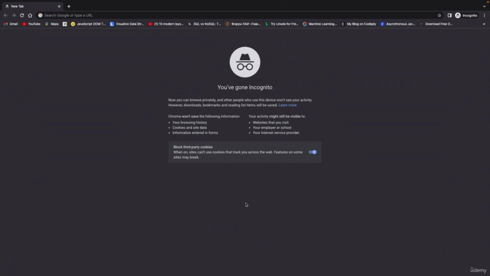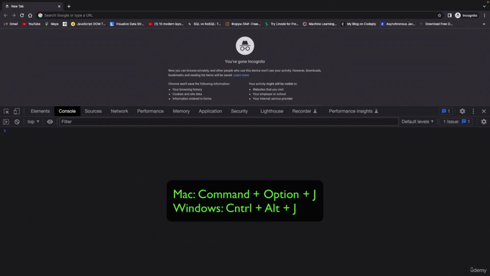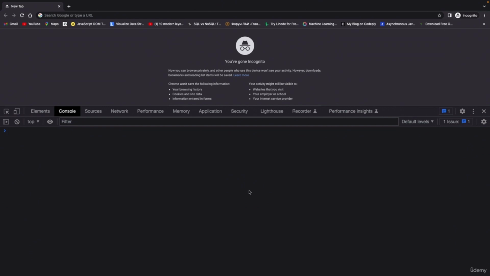Now, there are 3 ways in which we can open up the Chrome developer tools. First, we can open it by hitting a shortcut command. That shortcut command is Command Option J. This shortcut is for Mac. So on Windows, this is going to be Control Alt J. And this will then open up this console that we see here. All of these tabs are basically the developer tools, but we are just interested in this console.